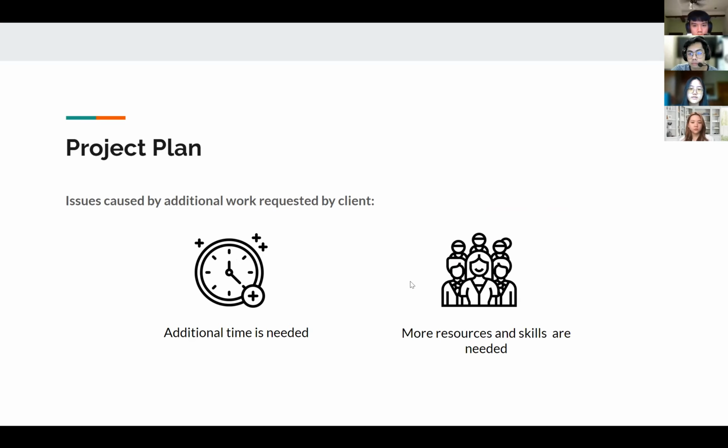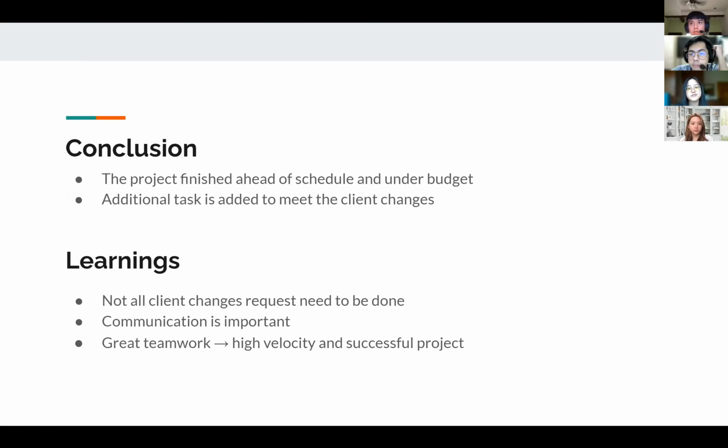The second issue is that more resources and skills are needed, because this task is not planned and no resources have been allocated. Now we have to allocate a new resource, and we need new skills to complete the task. I'll pass on to Risky now.